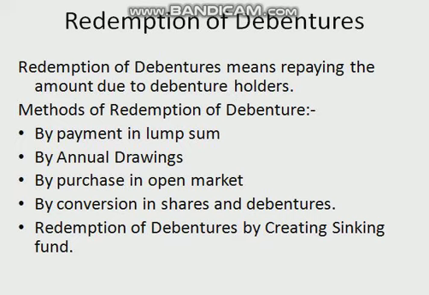Surplus account debited to DRR account. For this, you have to make the DRR account equal to 25% of the nominal value of debentures issued according to section 71(4). Then investment is to be made: debenture redemption investment account debited to bank, for investment made at the rate of 15% of the nominal value of debentures to be redeemed.